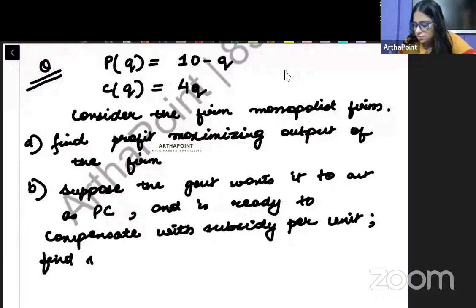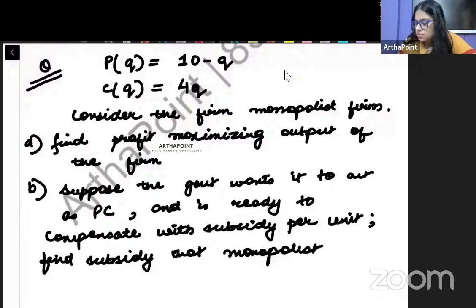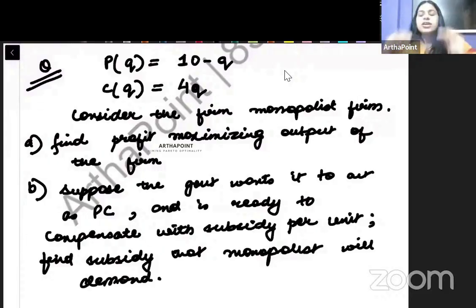Find the subsidy that monopolist will demand. Right, beta? This is just an application of first order differentiation. Exam में जरूरी नहीं है ना कि simple differentiation generally आ जाए. They may go ahead and they may give you one such application. So I'm giving you 5 minutes. Just solve both these questions.